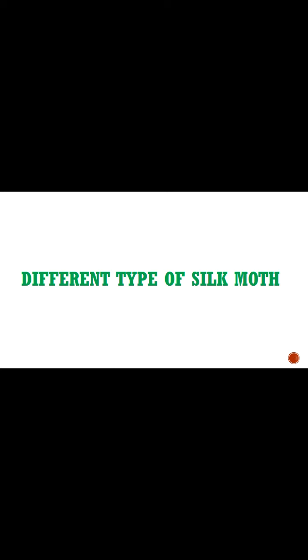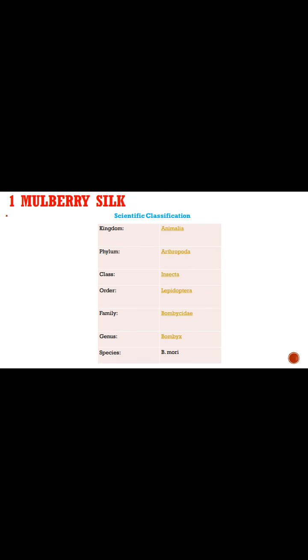Then we see the history of sericulture. Then we move towards our main topic, that is the types of silk moth. There are 4 types of silk moth. First one is Bombyx mori, second one is Tassar silkworm, third one is Muga silkworm, and fourth one is Eri silkworm. First of all, we see the mulberry silkworm.